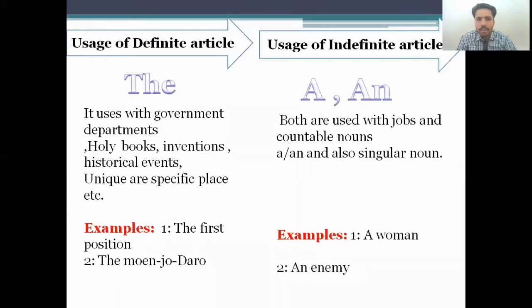For the indefinite article we use "a" and "an", which are used with jobs, countable nouns and also singular nouns. An example is "a woman", which is singular, and "an enemy", which is also singular. So this is all about the definite and indefinite articles.